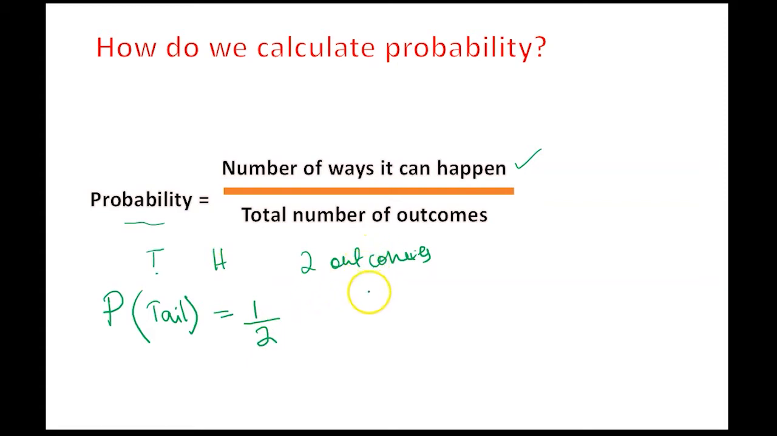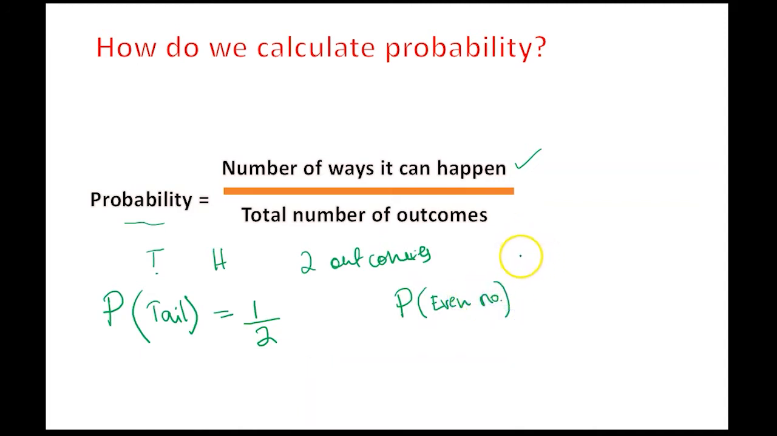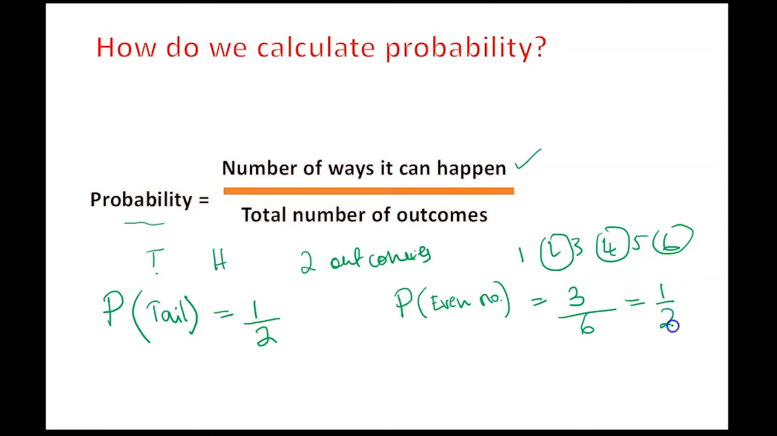If you roll a die, you could ask, what's the probability of getting an even number? Well, how many even numbers are there on a die? There's 1, 2, 3, 4, 5, 6. There's 1 there, 1 there, 1 there. There's 3. So the number of ways it can happen is 3. But in total, how many ways are there? Well, there are 6 ways. 3 out of 6. If you simplify that, you will also get a half.